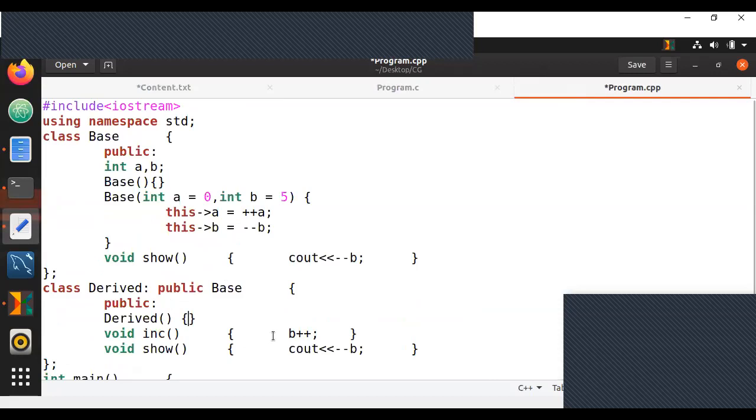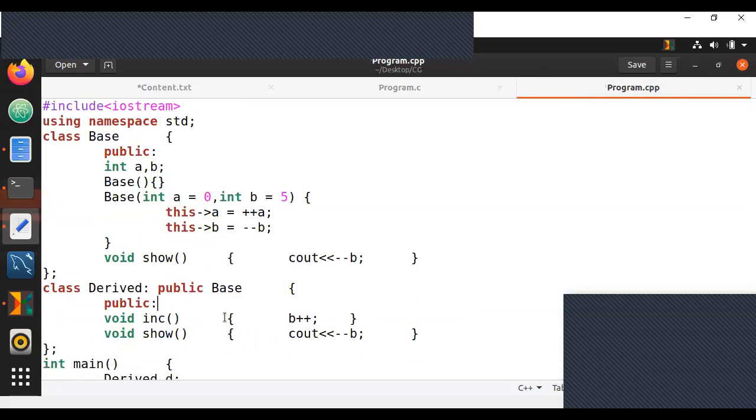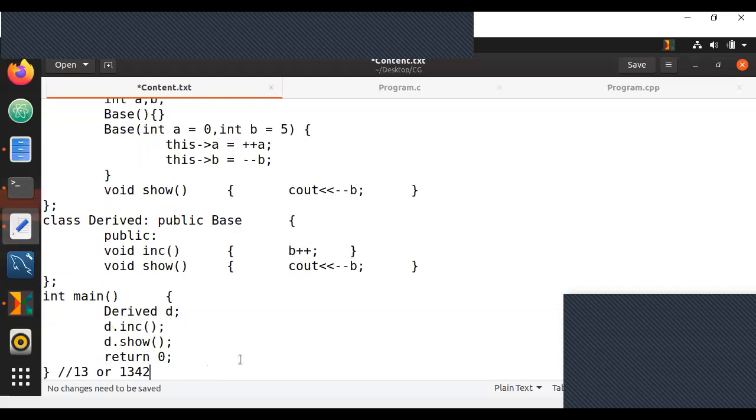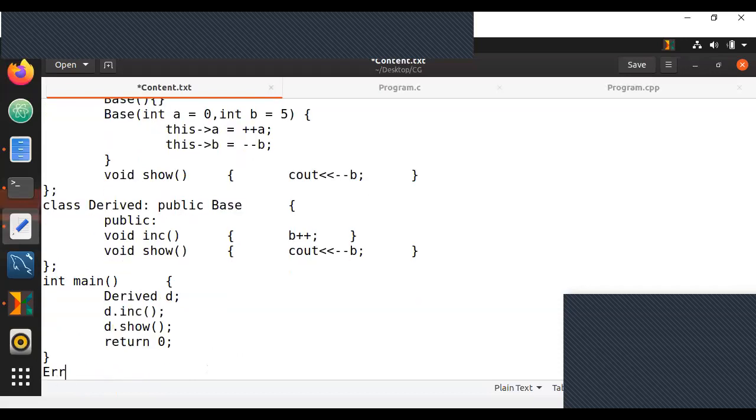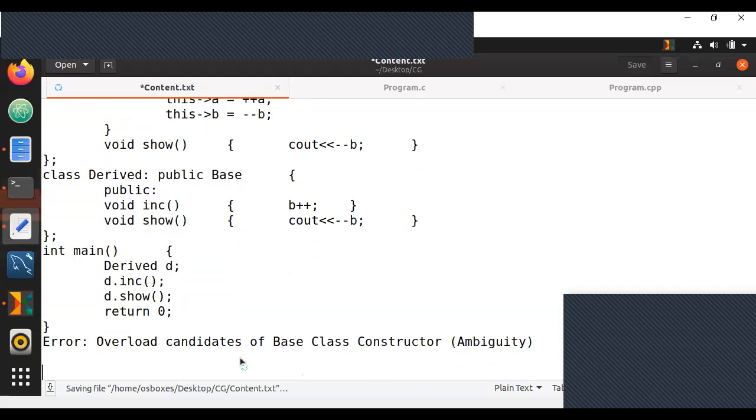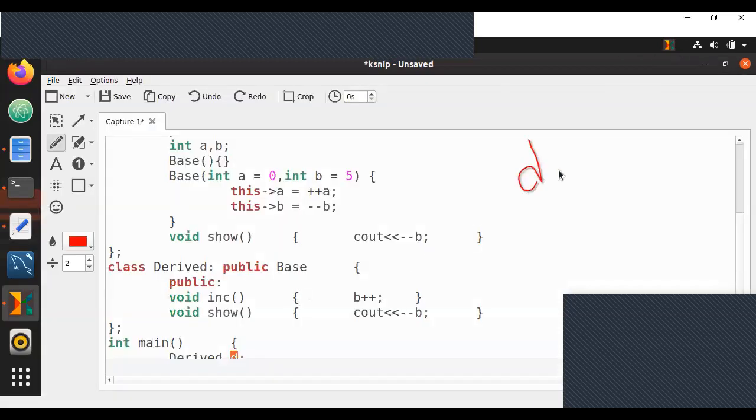So going to this, let me copy this and tell you the error that happens here: overload candidates of base class constructor, ambiguity. Perfect. Now, whenever we create a derived class object, the derived class constructor gets called by default. We do not have any derived class constructor here. It's empty, so the default derived class constructor will be called.